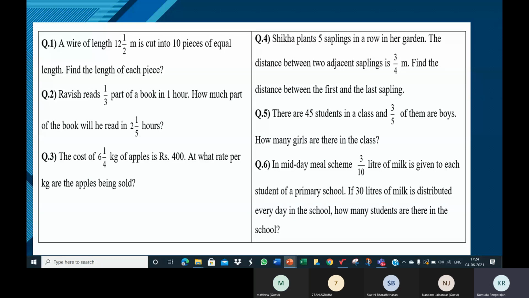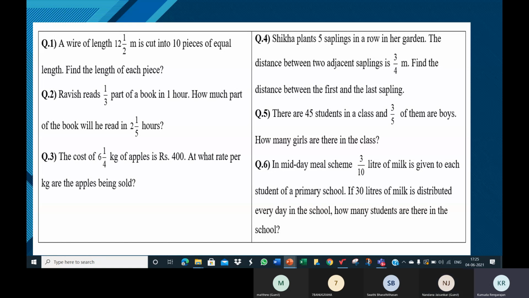Somebody else tell me the second one. Tell me, Swati. Ma'am, we have to multiply 1 by 3 into 2 1 by 5. Okay. So Ravish reads 1/3 part of a book in 1 hour. So in 1 hour, 1/3 of the book he reads. How much part of the book will he read in 2 1 by 5 hours? Correct. So it's multiplication here, because in 1 hour, 1 by 3. In 2 1 by 5 hours, it will be 2 1 by 5 into 1 by 3. It's multiplication. Correct, Swati. Good.